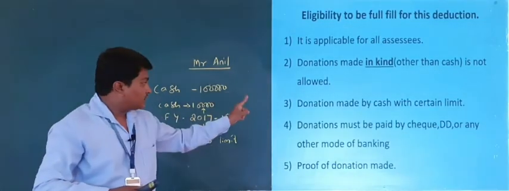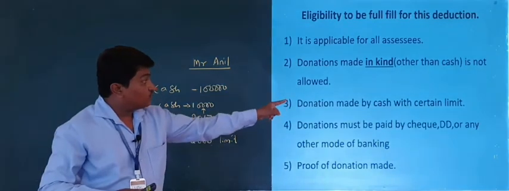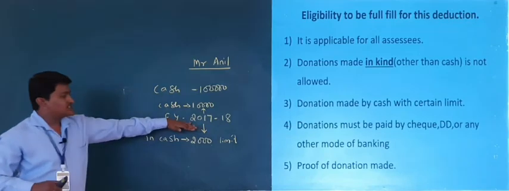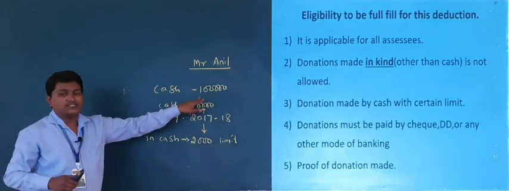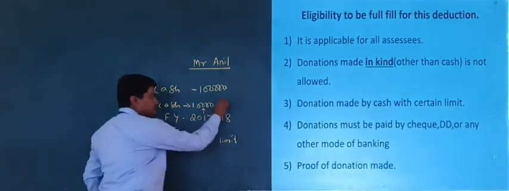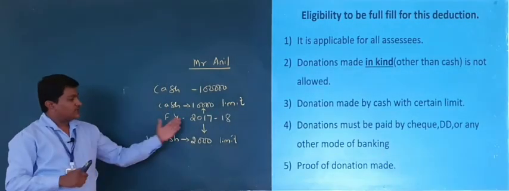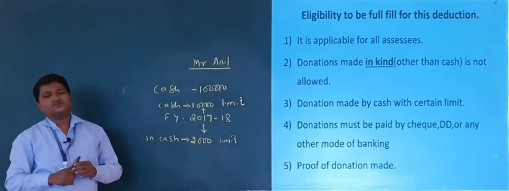Understood? Here donation made by cash has a certain limit. Prior to financial year 2017-18, the limit is rupees 10,000, and after financial year 2017-18, it is rupees 2,000.